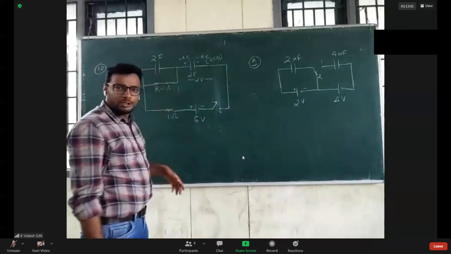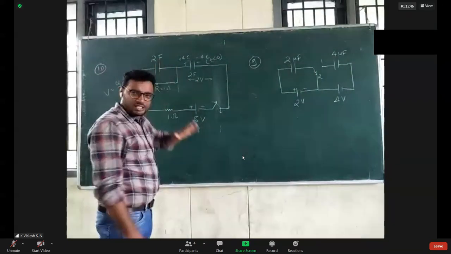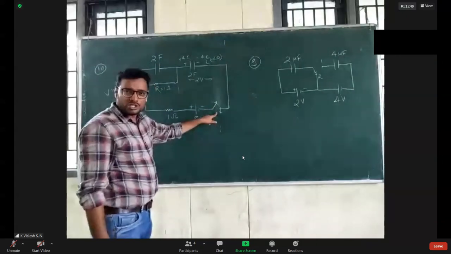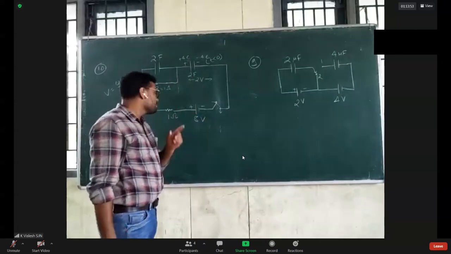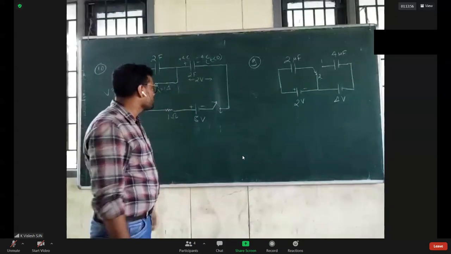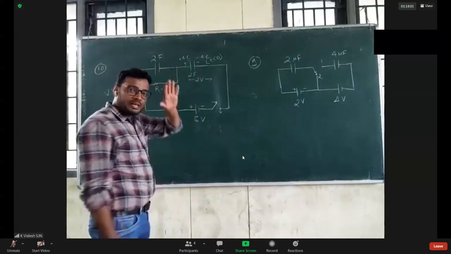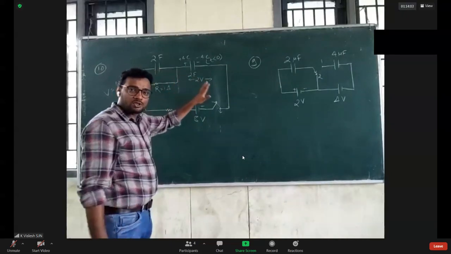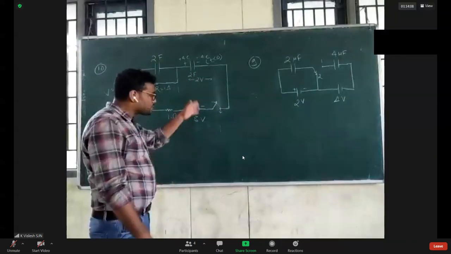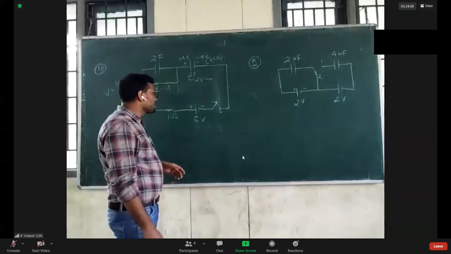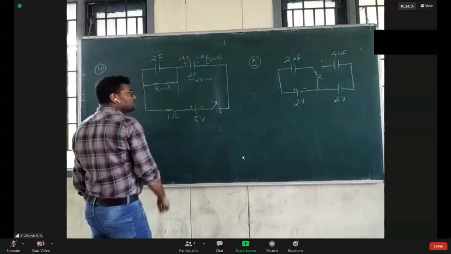So this capacitor will behave as a short circuit as soon as you close this switch. Keep the word immediately in mind. When you are in engineering, you will solve it through Laplace transform and all that. But we cannot use all those mathematics. So simply I can say that it will behave as a short circuit as it has 0 voltage before, when this switch was open. So as soon as you close the switch, it has 2 volt, it has 8 volt.